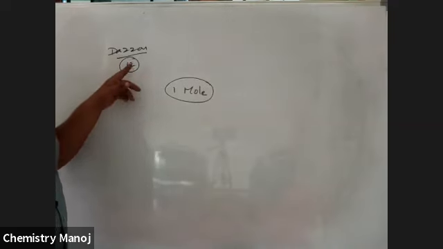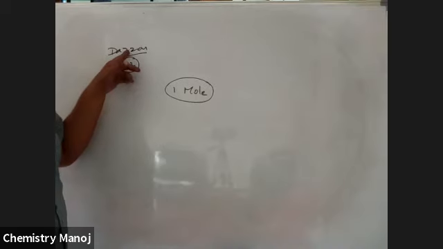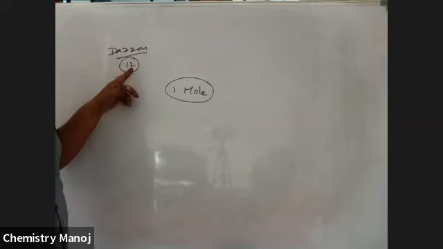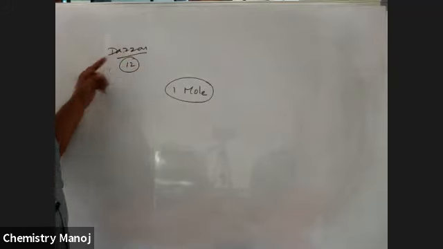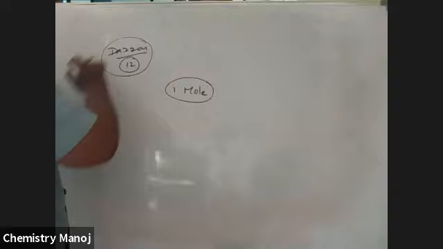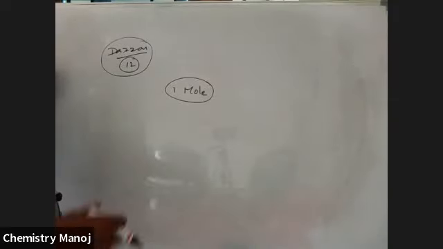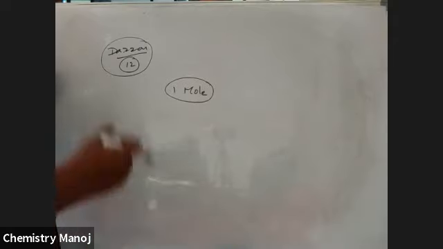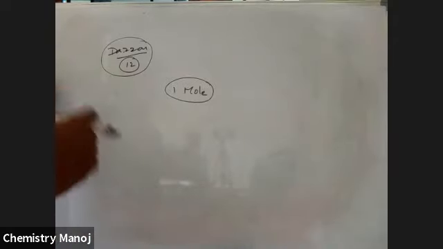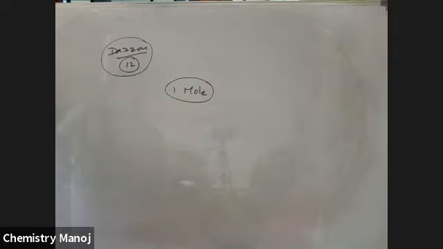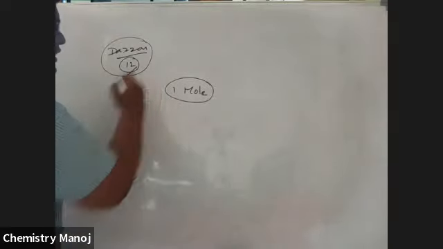That means the number 12 is fixed to the word dozen in our daily life. Dozen eggs means 12 eggs, dozen apples means 12 apples, dozen bananas means 12 bananas. Whatever the thing, a dozen means 12 of them are given to you.